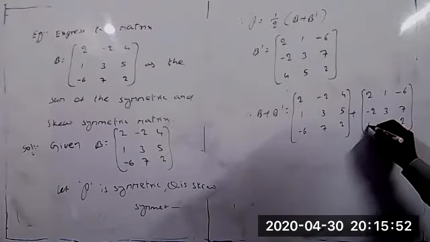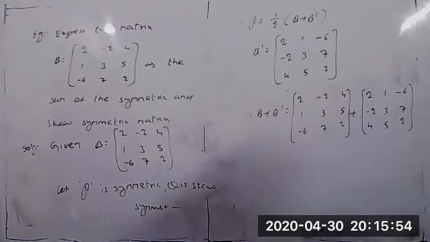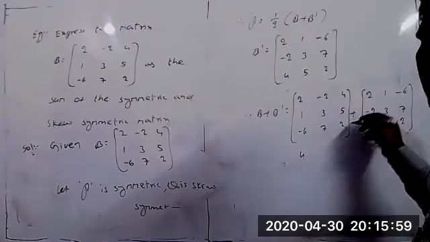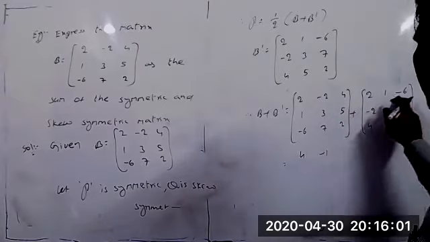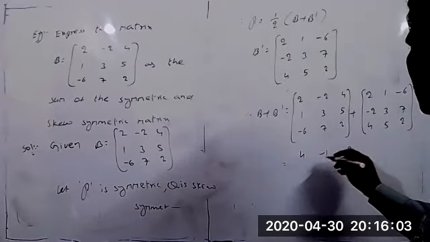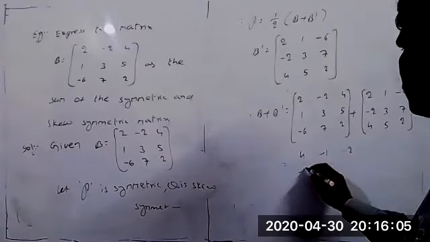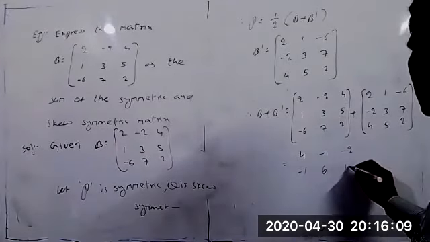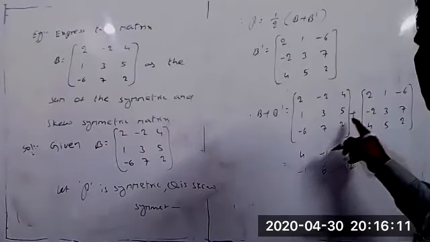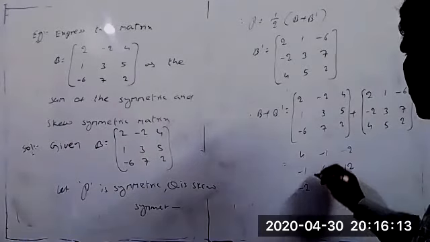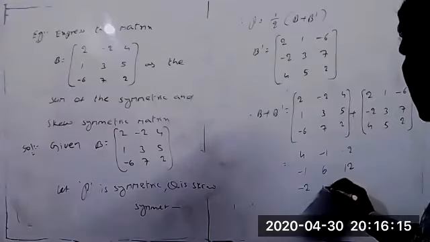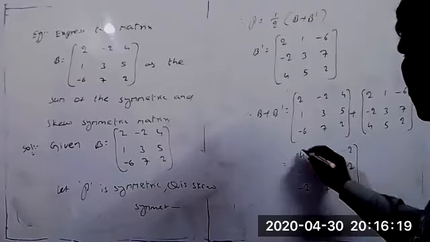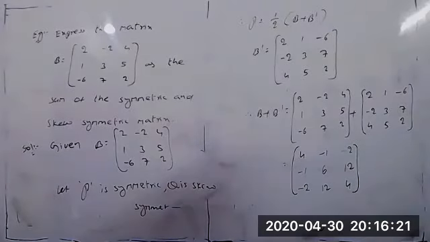Add both of them. 2 plus 2 equals 4. Minus 2 plus 1 equals minus 1. 4 plus minus 6 equals minus 2. 1 plus minus 2 equals minus 1. 3 plus 3 equals 6. 5 plus 7 equals 12. Minus 6 plus 4 equals minus 2. 7 plus 5 equals 12. 2 plus 2 equals 4.